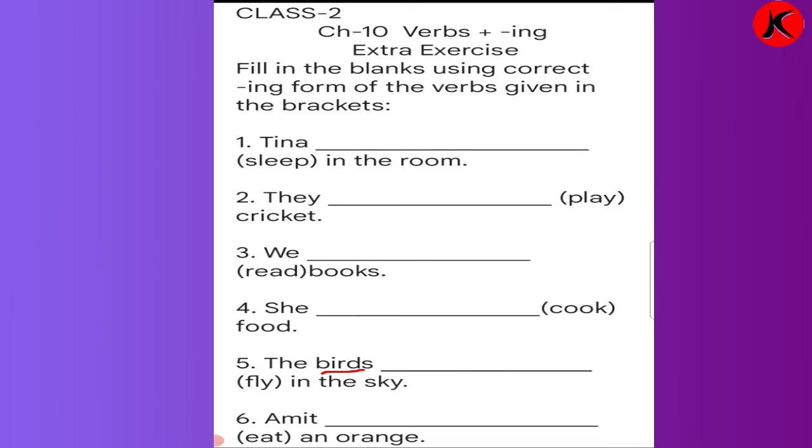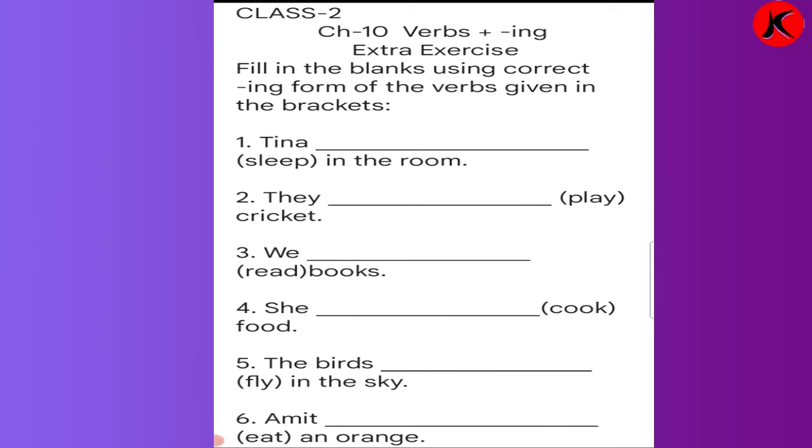Number 5, the birds fly in the sky. Now over here you can see birds. After B-I-R-D, S is added. So it is in plural form. So what will we write? Come on, tell me. For plural, what will we write? The birds are. A-R-E. Birds are flying. F-L-Y-I-N-G. The birds are flying in the sky.